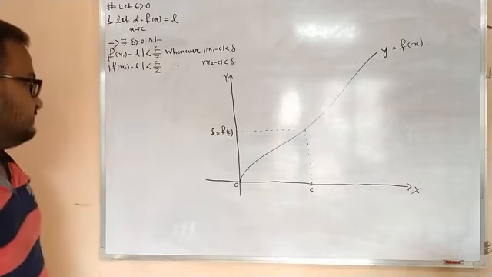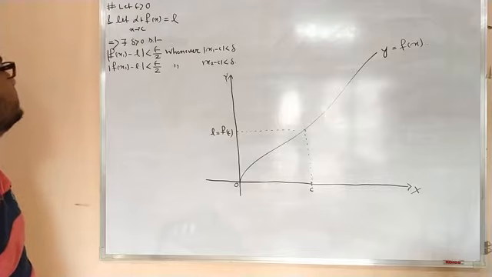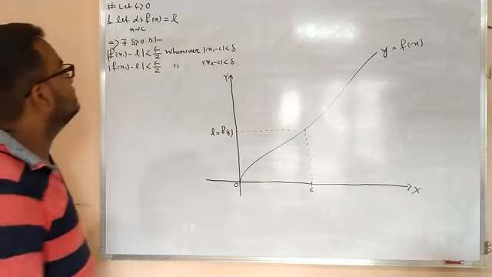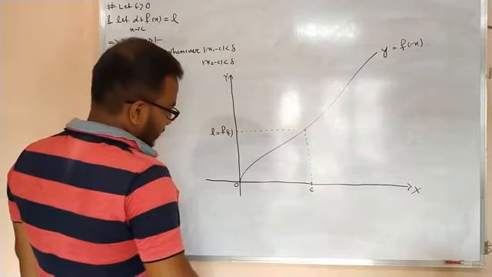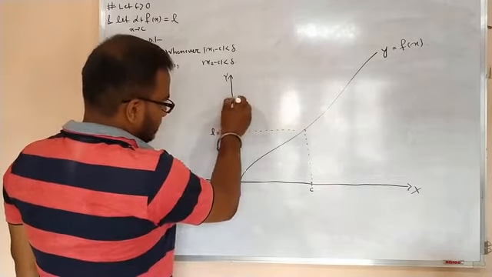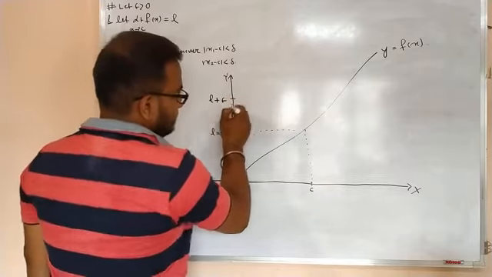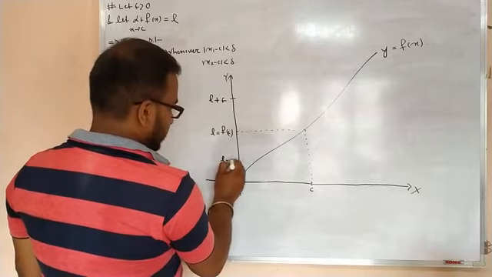Now what happened? According to this epsilon, you have to get one L plus epsilon, and suppose this is L minus epsilon.